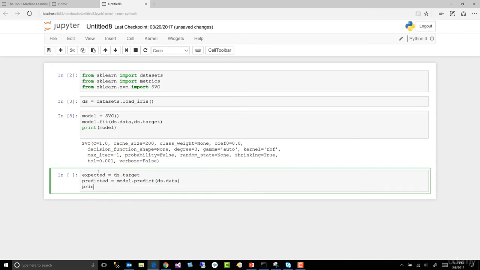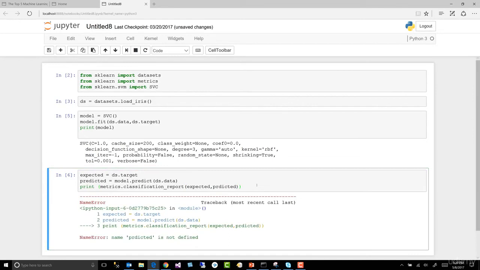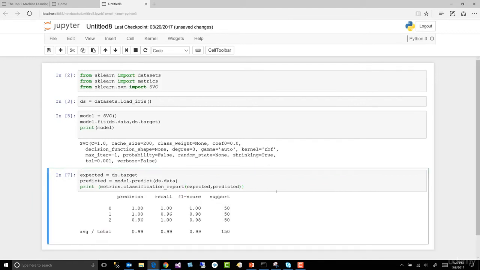and then we want to print out the metrics about the model. Metrics tell us how well the model did. And as you can tell, I am not the world's best speller. And there we have it.